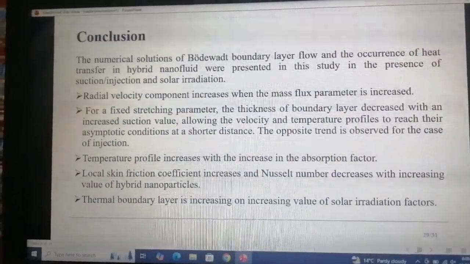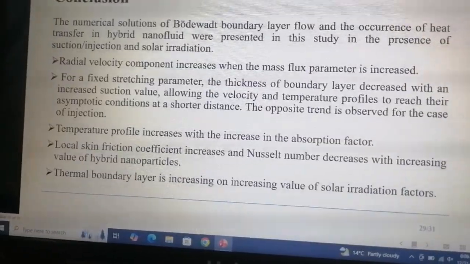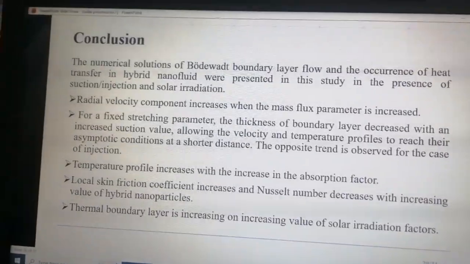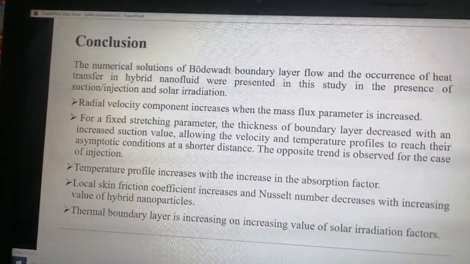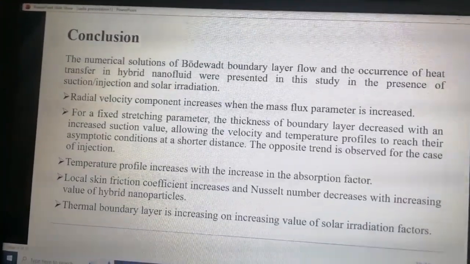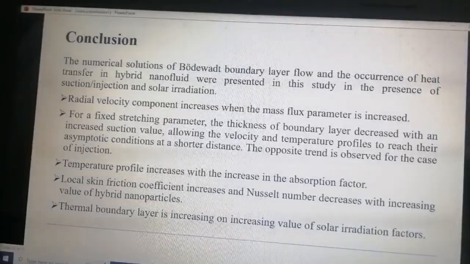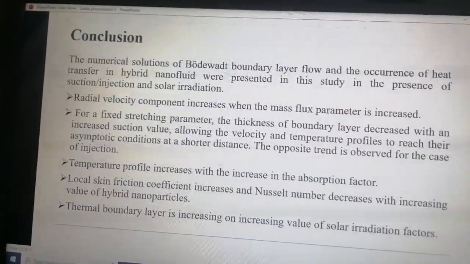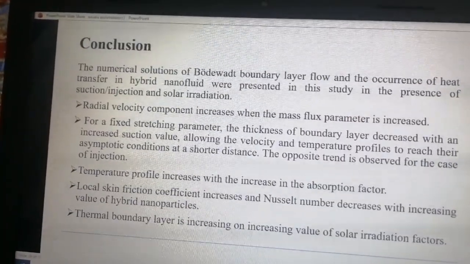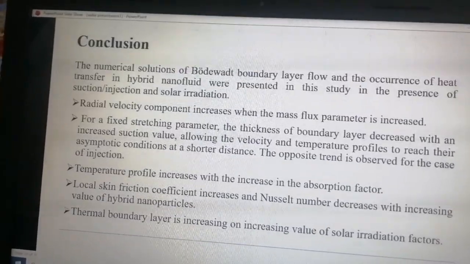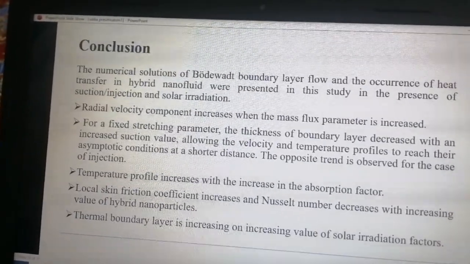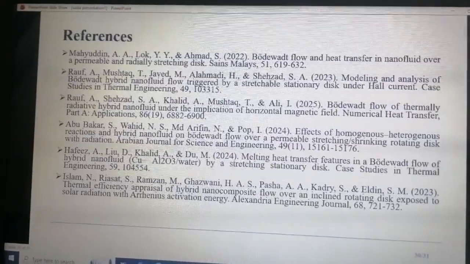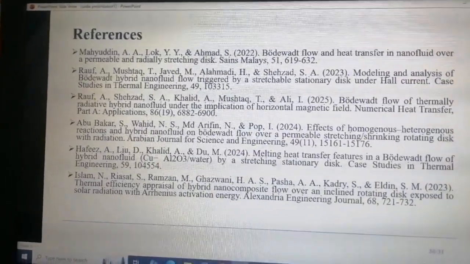Finally, we present the conclusion of this study. The radial velocity increases as the mass flux parameter increases. For a fixed stretching parameter, boundary layer thickness decreases with higher suction and increases with injection. Temperature rises with the absorption factor and the skin friction coefficient increases, while the local Nusselt number decreases with more hybrid nanoparticles. Thermal boundary layer thickness also increases with higher solar irradiation, and these are the key references that support our study. Thank you.